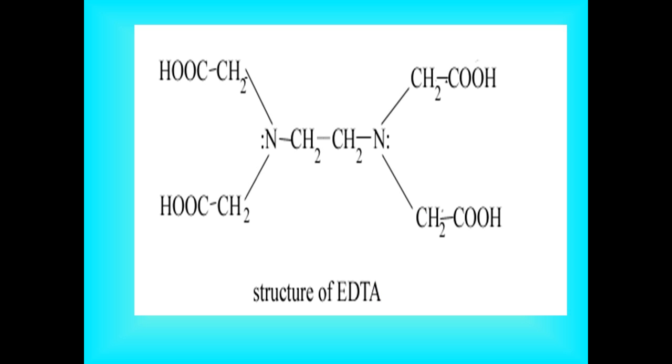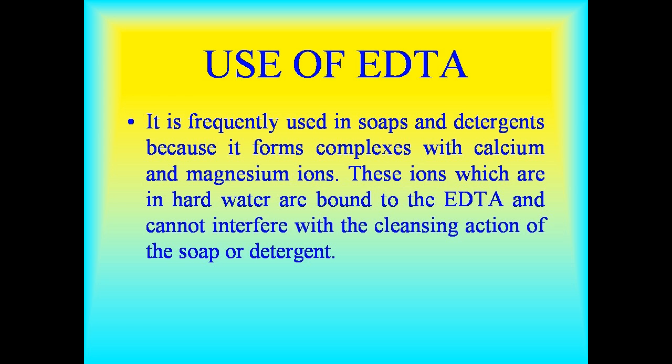This slide shows the structure of EDTA. What are uses of EDTA? It is frequently used in soaps and detergents because it forms complexes with calcium and magnesium ions. These ions, which are in hard water, are bound to the EDTA and cannot interfere with the cleansing action of the soap or detergent.